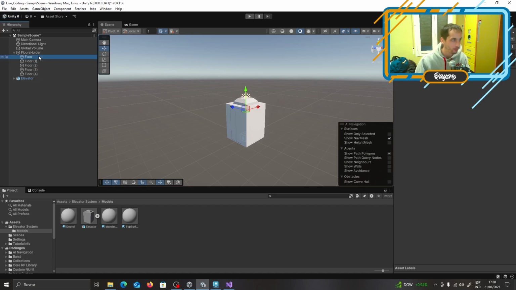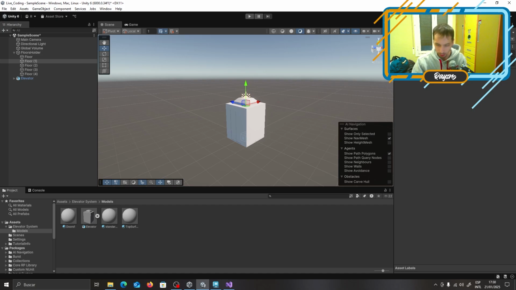First off, the first floor should be at 0, 0, and that theoretically should match with our position. Here, floor 1, as we said before, 2.5. No, this is 0 and this is 0. We only work in one direction, in one float variable. Okay, 2.5.